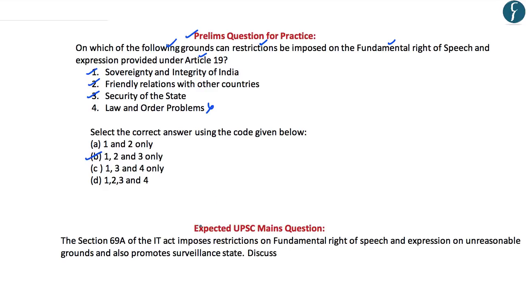So, looking at the options here, the correct answer to this question is B, that is 1, 2, and 3 only. Similarly, as discussed, an expected UPSC mains question from the article which we have discussed would be: Section 69A of the IT Act imposes restrictions on the fundamental right of speech and expression on unreasonable grounds and also promotes the surveillance state. Discuss. Now you can try writing an answer to this question by going through our video analysis.